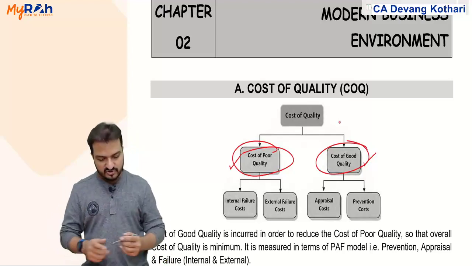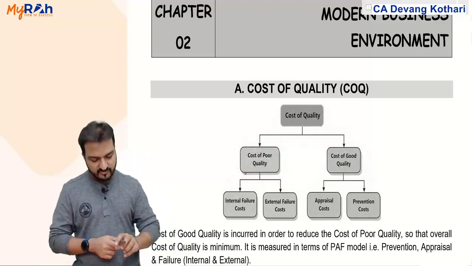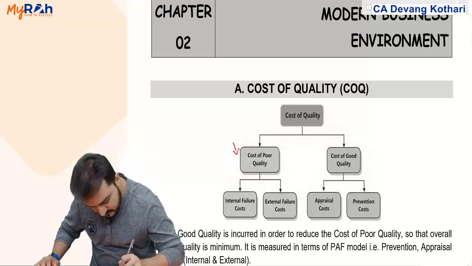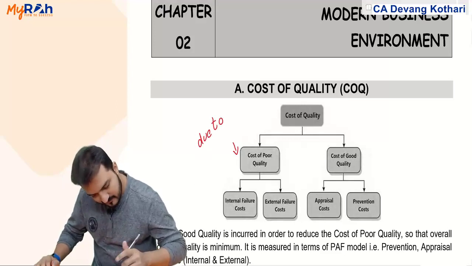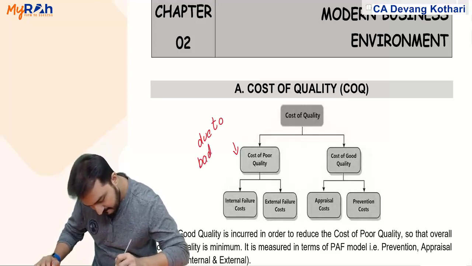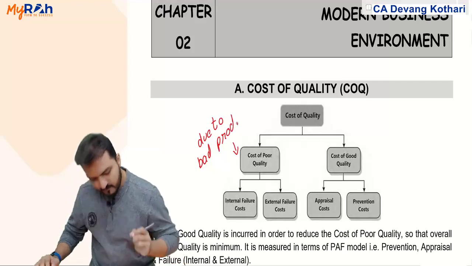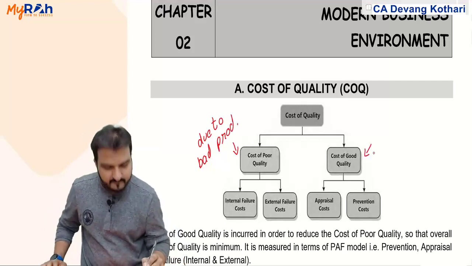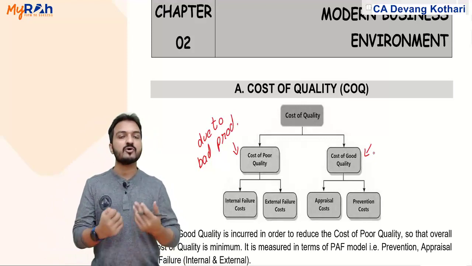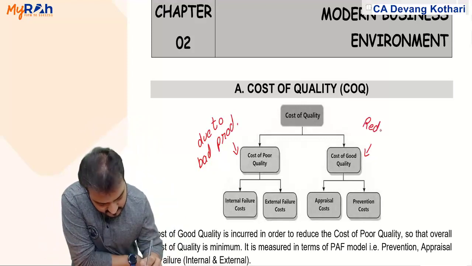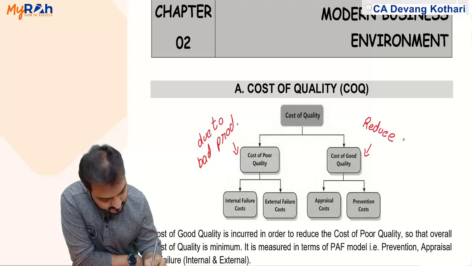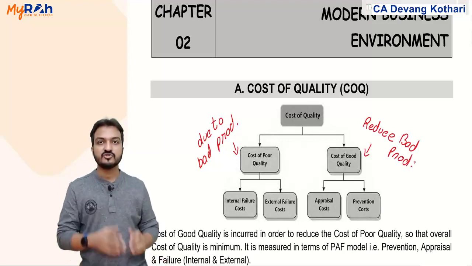In other words, cost of poor quality is incurred due to bad products, while cost of good quality is to reduce or prevent the bad products.